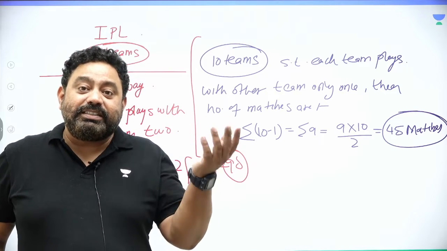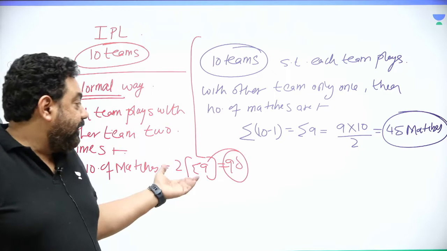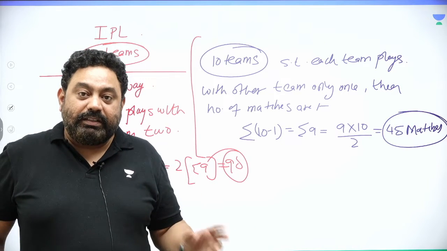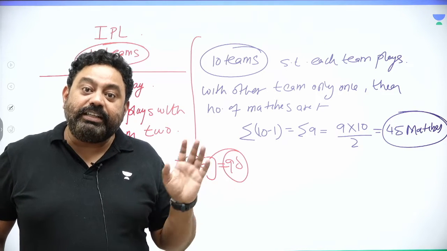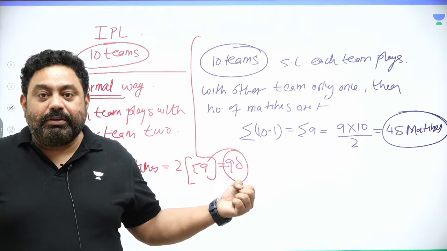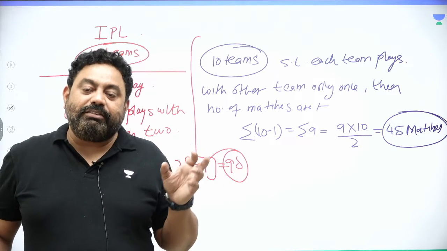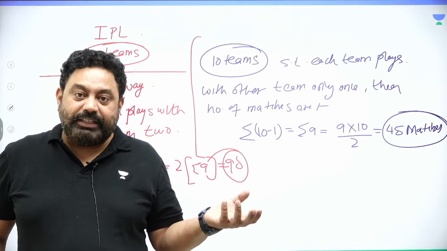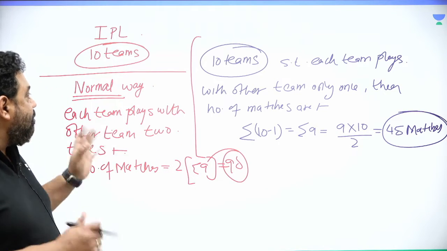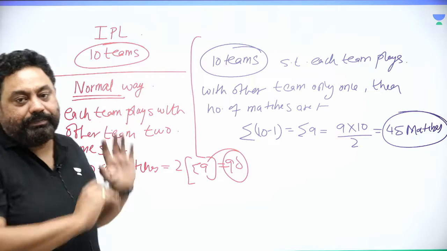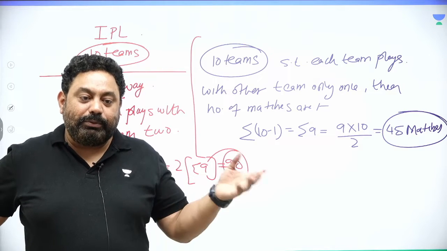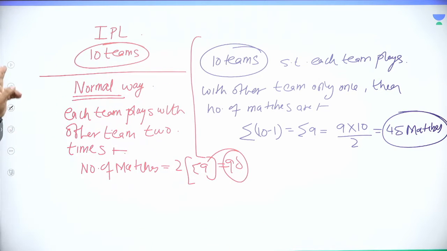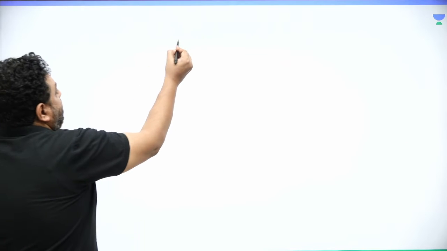So you understand that it is very tough to create 90 matches, that is also round robin league matches, in 30 days, because the IPL window started with a 30-day window. Slowly they increased it to 45 days, but now they cannot take it this way, the way I have told. So what they used to do previously, let's talk about the 8-team scenario.